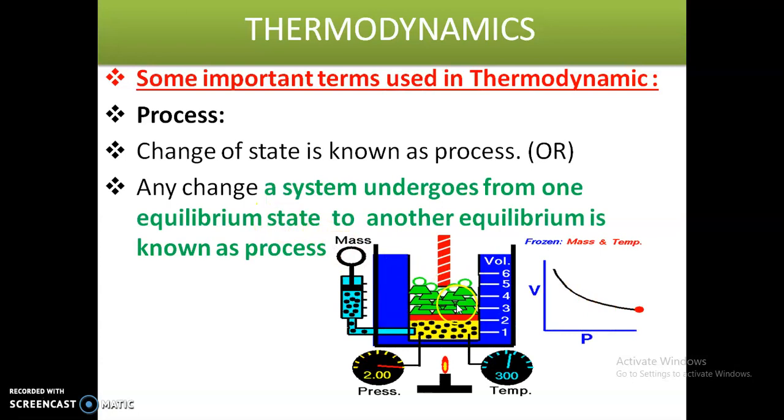Here the system is moving from state 1 to state 2. So this is one process. If the system moves from state 1 to state 2, the system is changing from state 1 to state 2. That is called process. I hope you understand about the process. We can also define it another way: any change a system undergoes from one equilibrium state to another equilibrium state is known as process. Next we will see the process path.